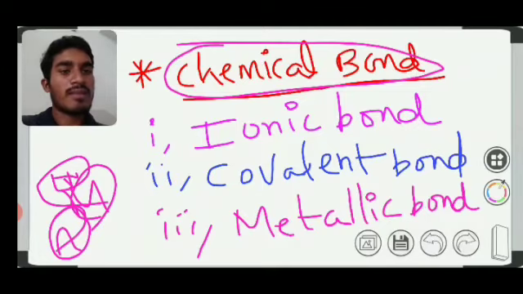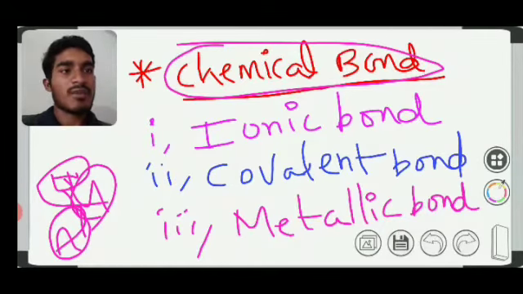And metallic bond means between the two metal atoms, there are free electrons, according to the metallic bond. How are they formed? Now let me tell about the process one by one: ionic bond, covalent bond, and metallic bond, with examples.